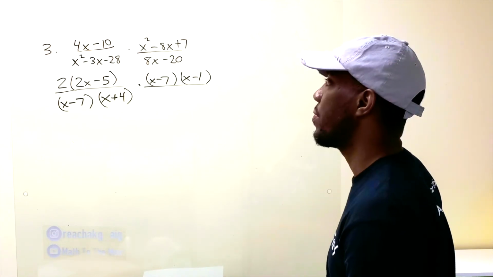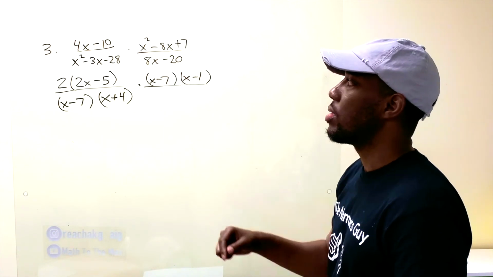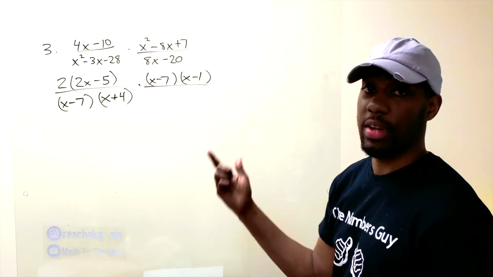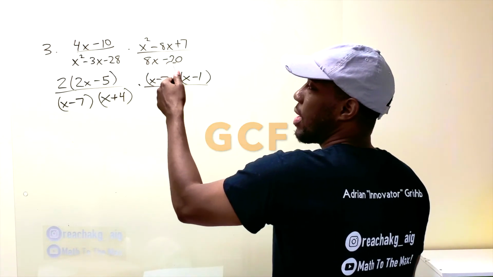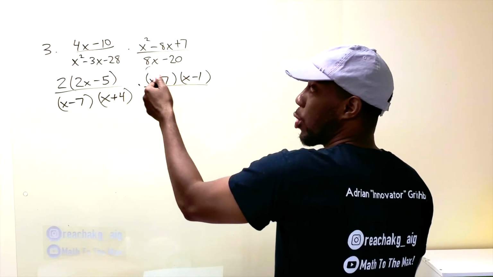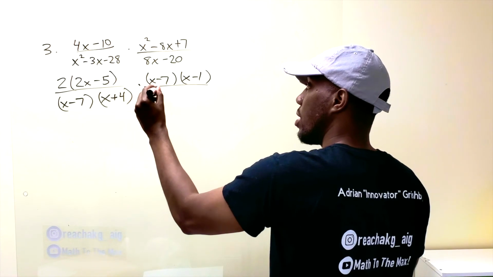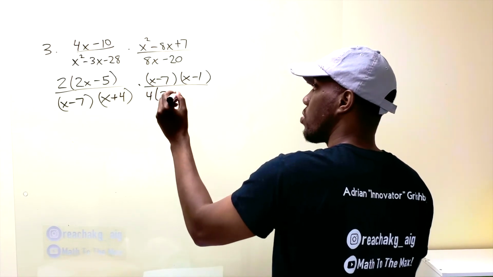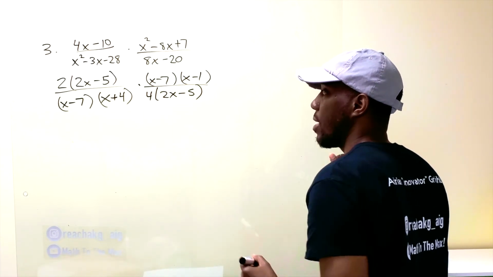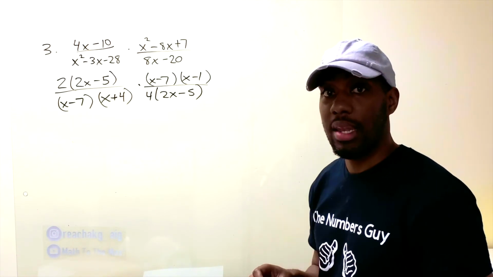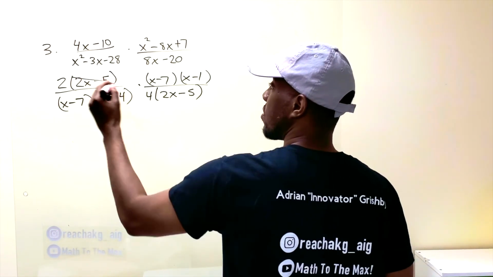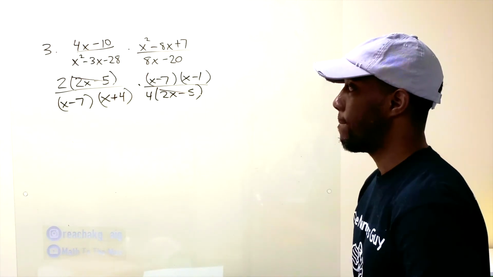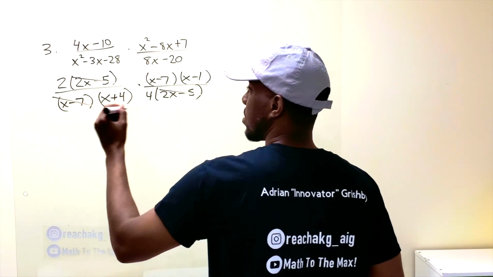Pretty simple, right? All right, which one is this? GCF. It has something in common. They have an 8, not an 8. They have a 4. 4 is the greatest common factor. So 4 goes in there 2 times. 4 goes in 20 5 times. All right, let's cancel. The same thing. I see the 2x minus 5s come out. The x minus 7s come out.